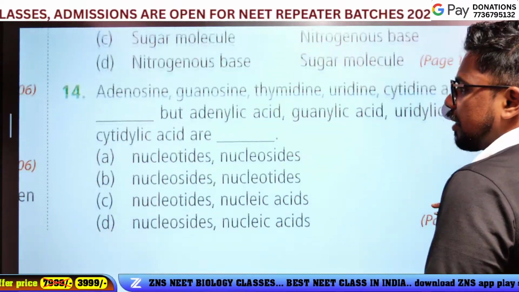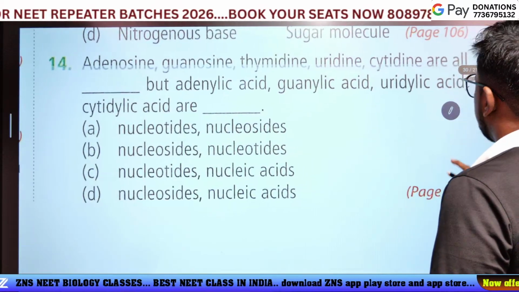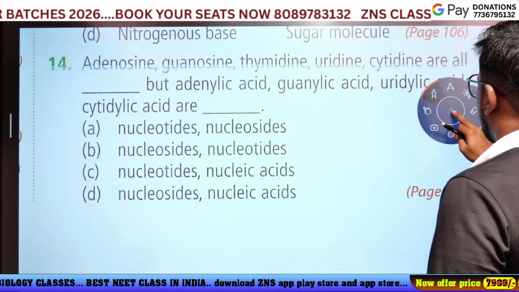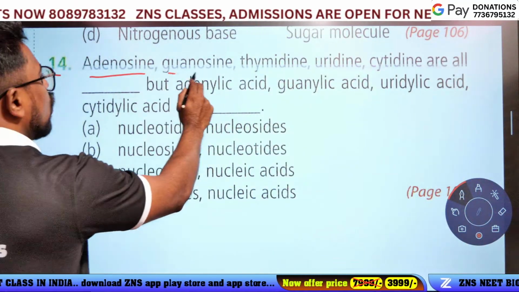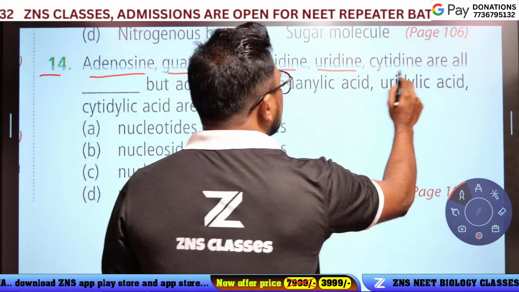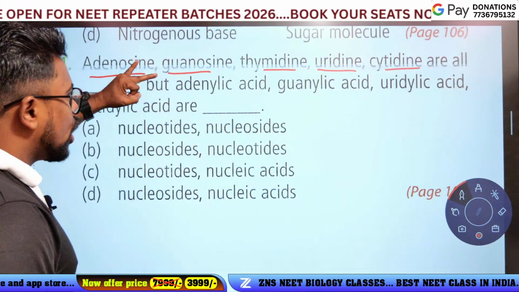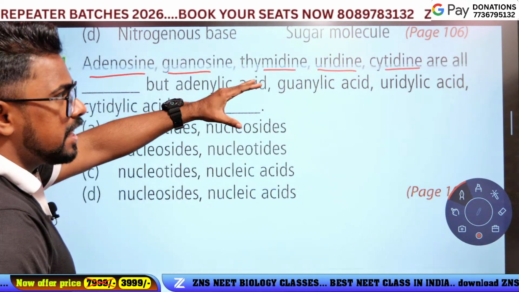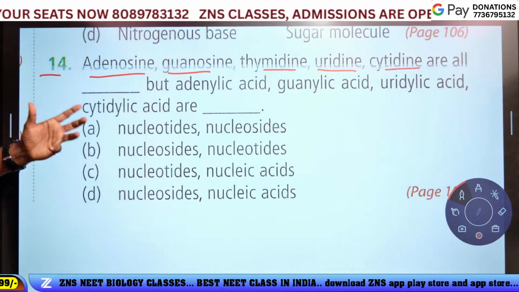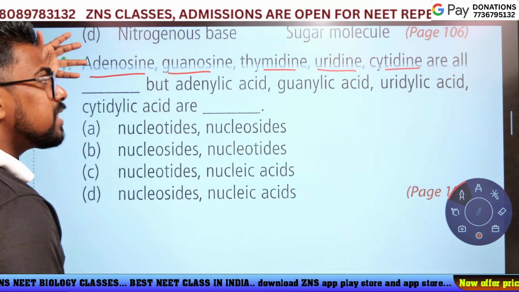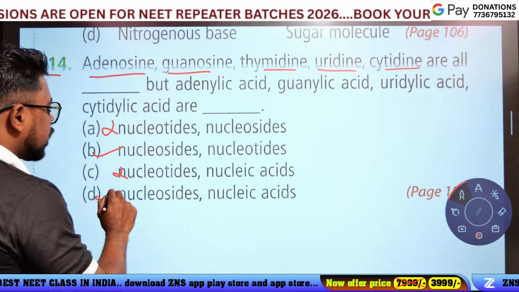And the next question, 14. Adenosine, guanosine, thymidine, uridine, cytidine are all dash. Adenosine, guanosine: is it a nucleotide or nucleoside? It's a nucleoside, not a nucleotide.